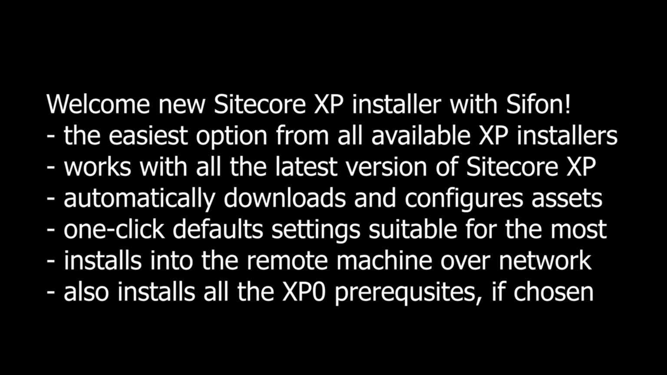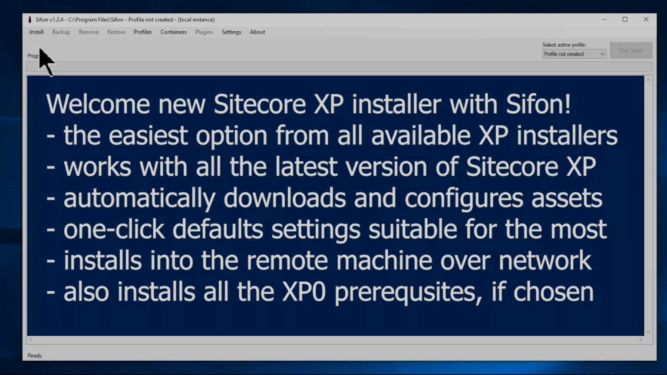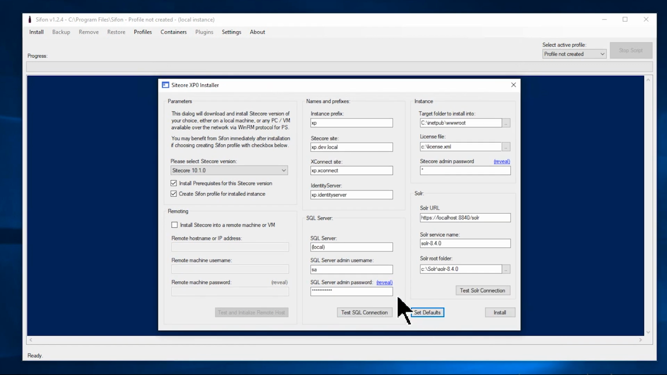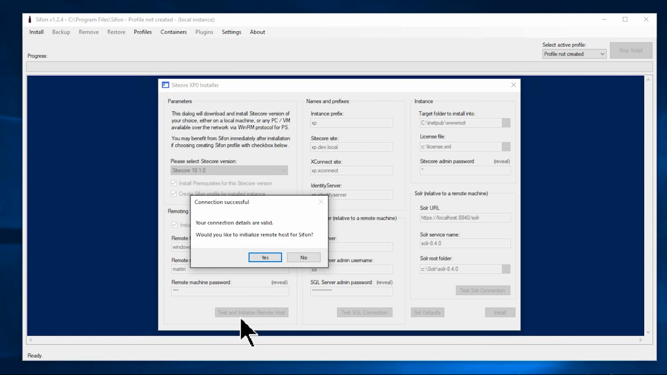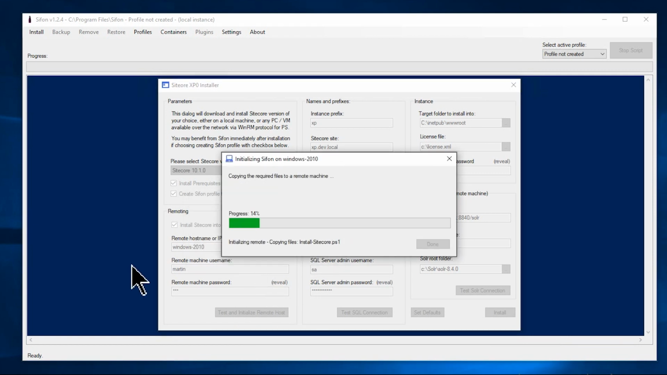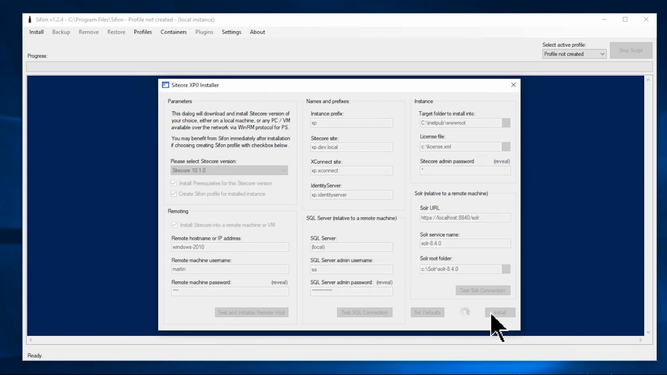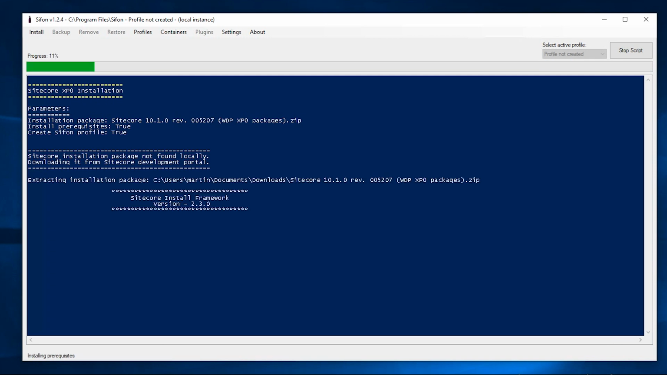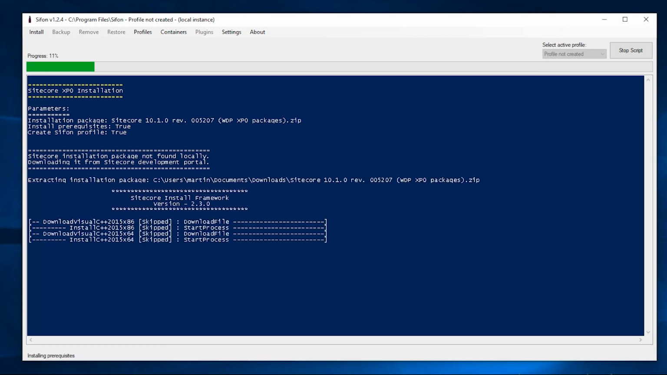I'm going to show you how easily one can install Sitecore even on a virtual machine over the network, and this is what I'm doing at the moment. To do so, I provide the virtual machine username and password along with the machine host name itself. Then I click Test and Initialize, and what happens is that Sifon now copies all the necessary files into that remote machine. And once that's done, I am ready to go on with installation.